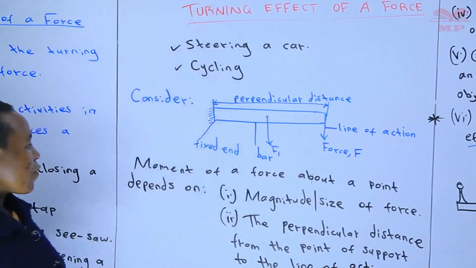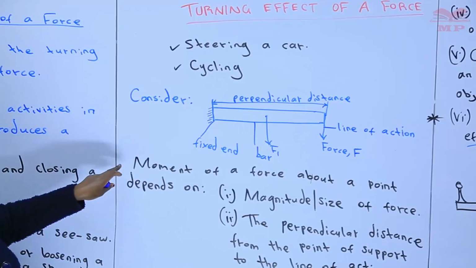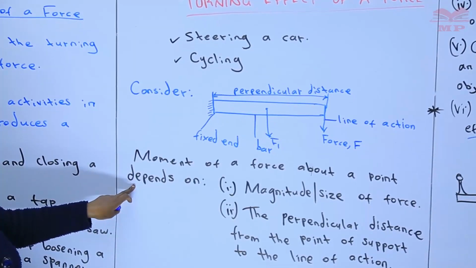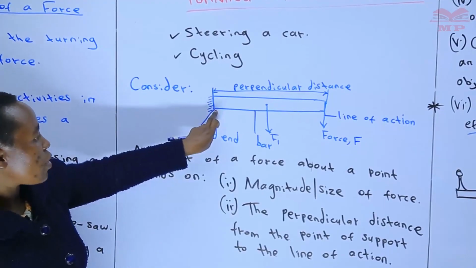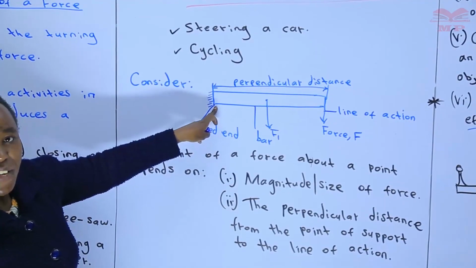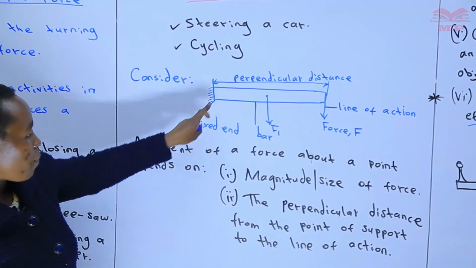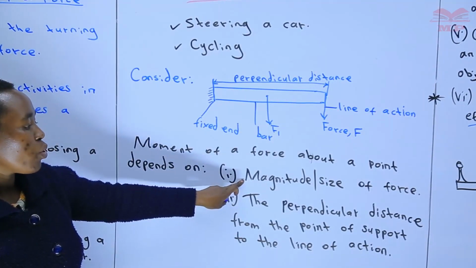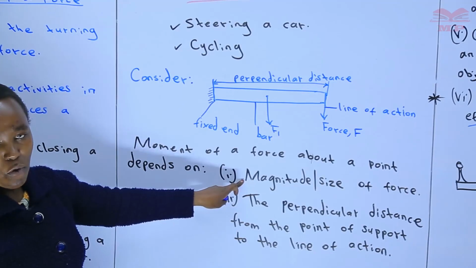So the turning effect of a force, what we are calling the moment of a force, about a point, in our case this fixed end, will depend on, 1, the magnitude or the size of force.